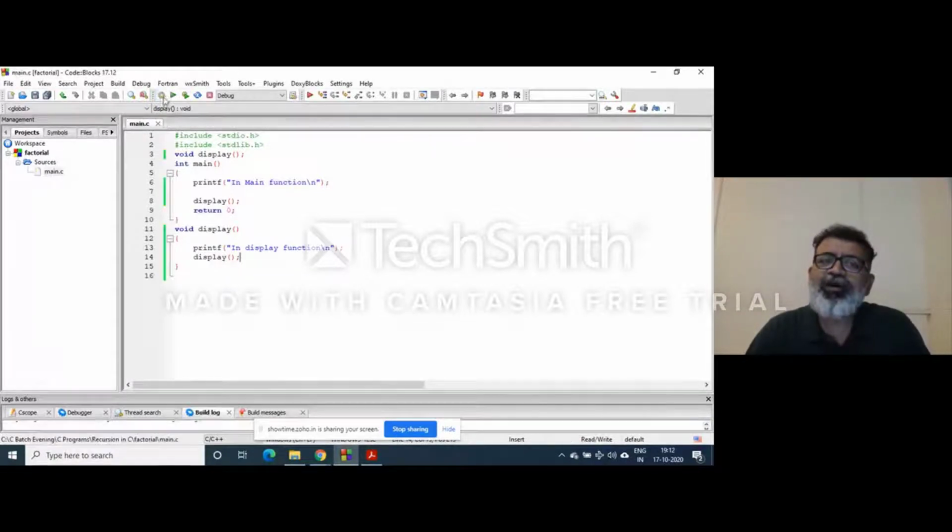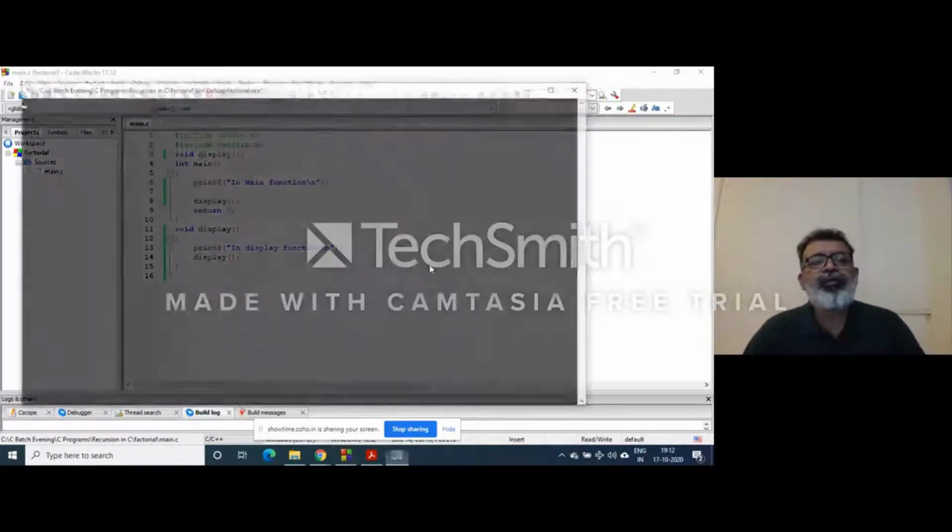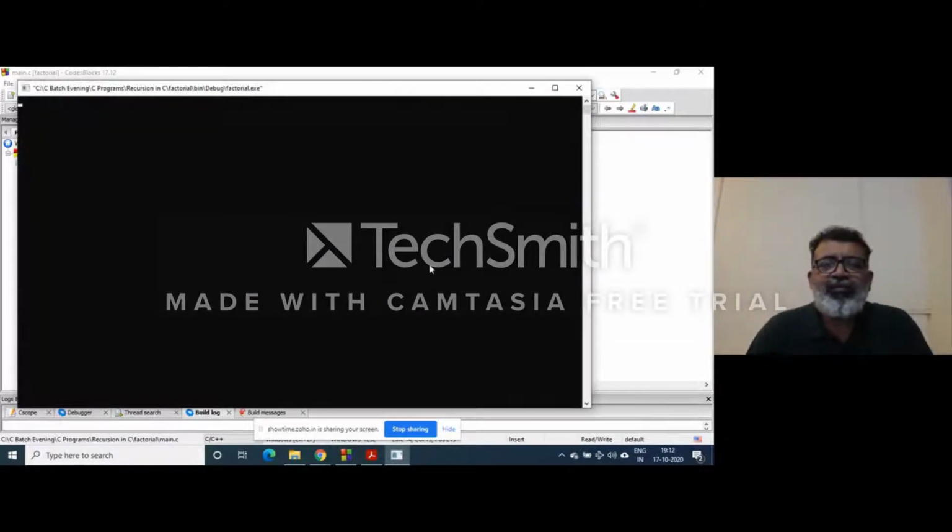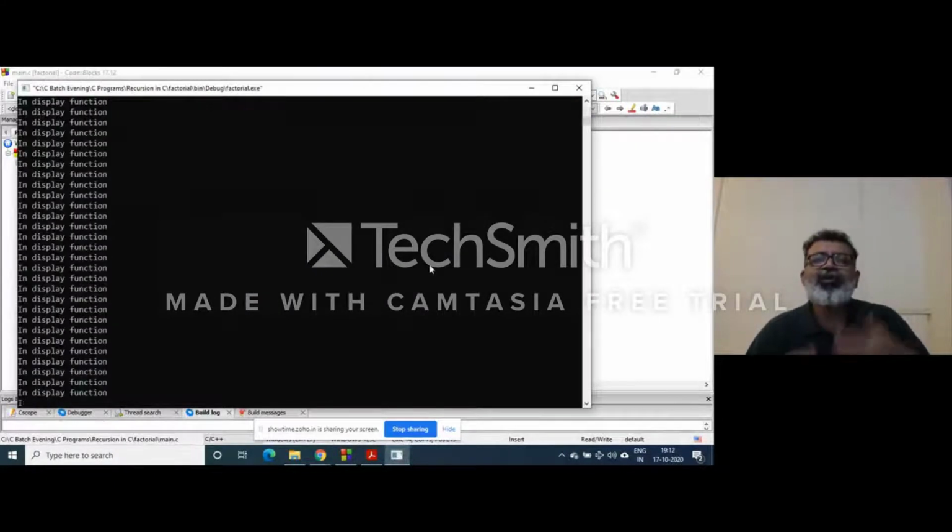It will go on and on and on. You may get an error like stack overflow. I will explain what that stack overflow is. But you will get an error like stack overflow because it will go on calling and calling, never stopping. But it's a recursive call, right? Is it infinite? In a true sense, this is not infinite. They may ask you during an interview. Students say it is infinite.